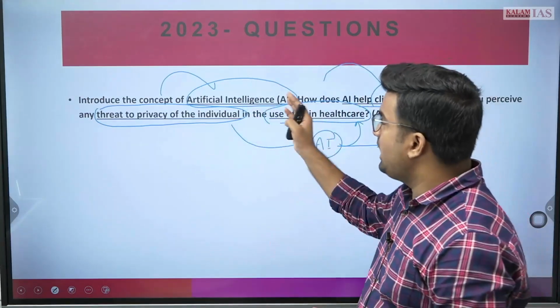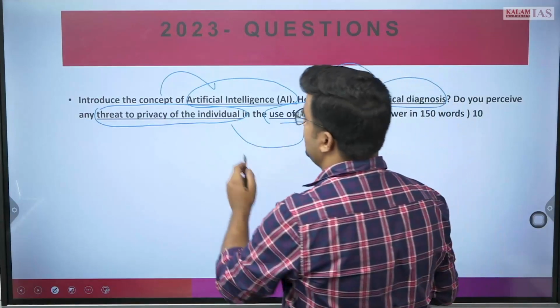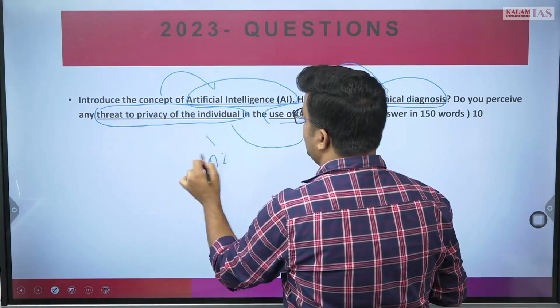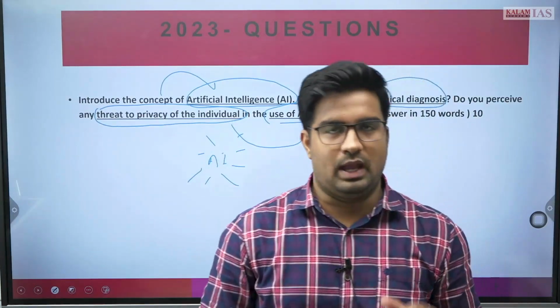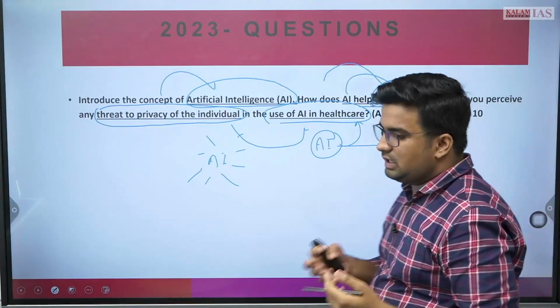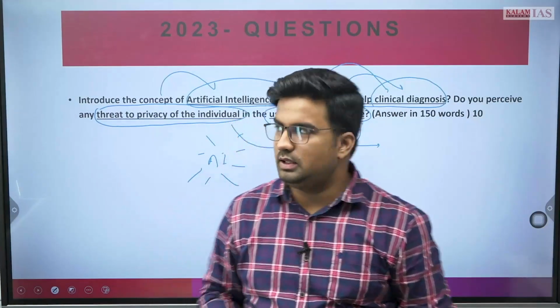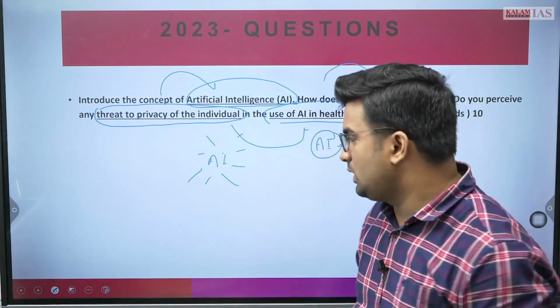Also, the use of AI has many options. So when you are introducing this concept, you can make a flow chart where you can show the different parts where AI can be used, and then you can define how AI is helping in the clinical diagnosis part, and then you need to write this. Let's see the next question.